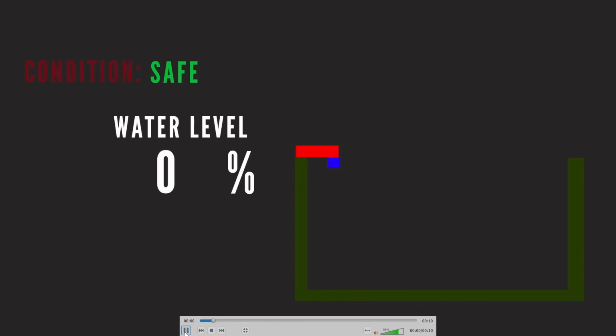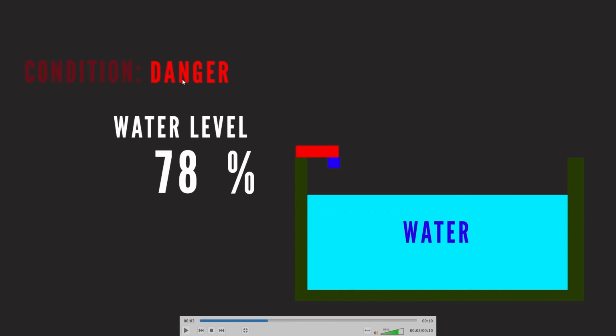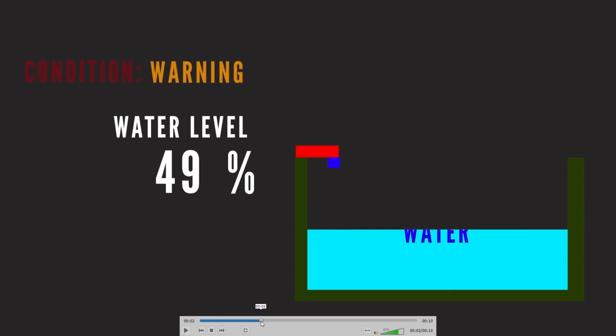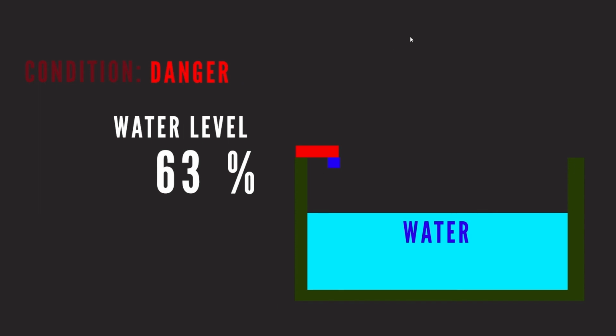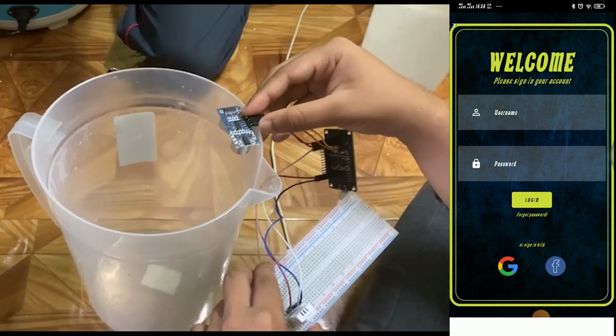So if we play, if the water level passes 10%, it's going to change the condition from safe to warning. And if the water level is above 60%, it's going to be danger. As you can see here, this is warning. Up to 60, it's going to be danger. So that is the simulation for our project. This is the prototype output of our project.